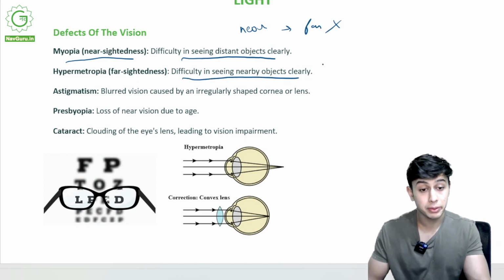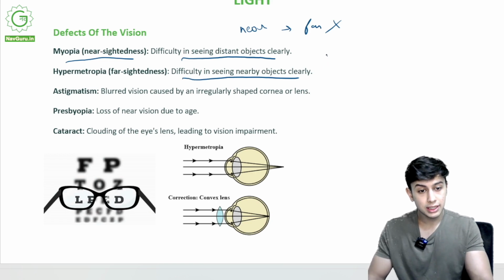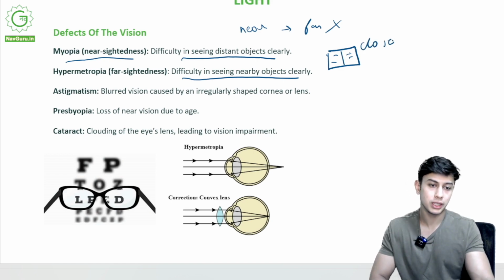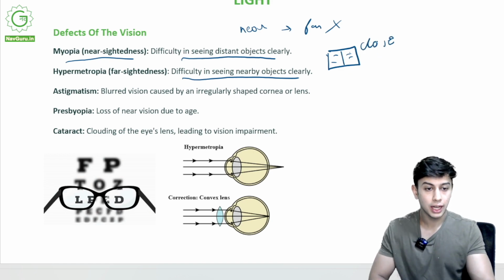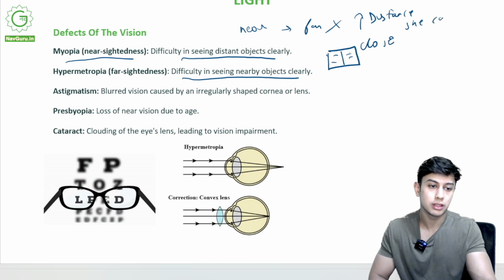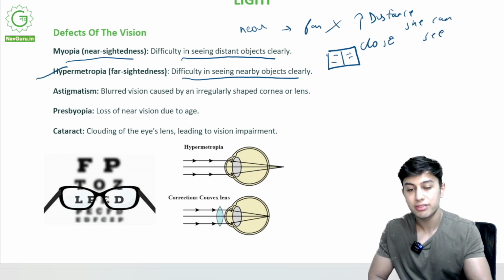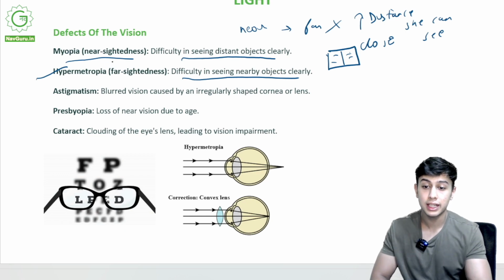My mother has hypermetropia. She can't see something written in a book that is placed close to her, but as soon as I increase the distance, she is able to see. This is hypermetropia. Farsightedness: farsighted, I can see far. Nearsighted, myopia, I can see near.